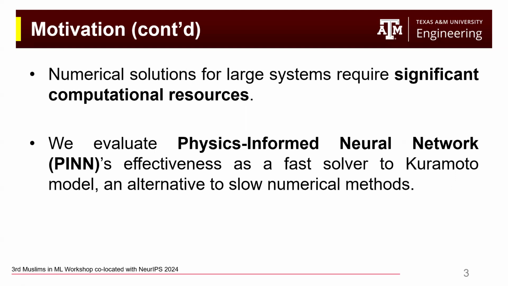However, solving numerous Kuramoto oscillator models might be challenging due to computational resources and also computational time. We evaluate physics-informed neural network as a fast solver to Kuramoto model, which can be used as an alternative to